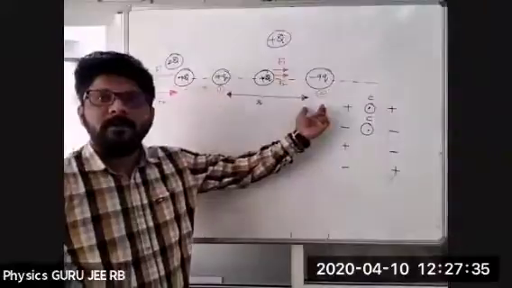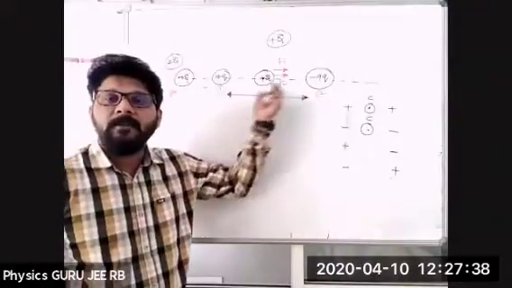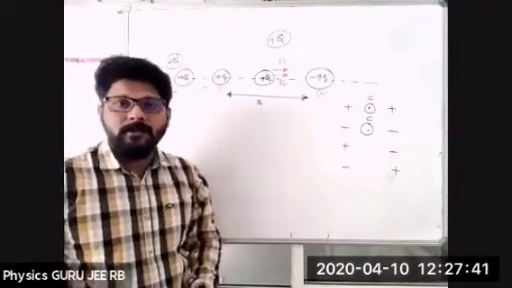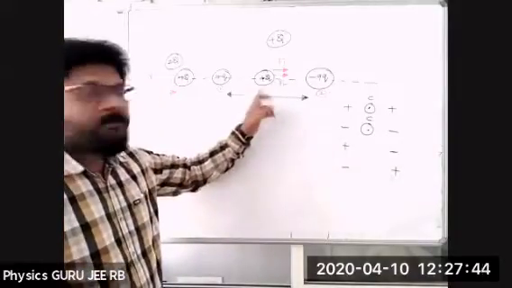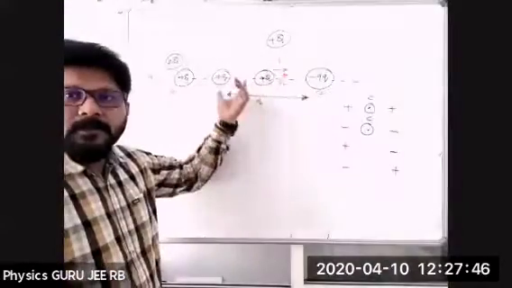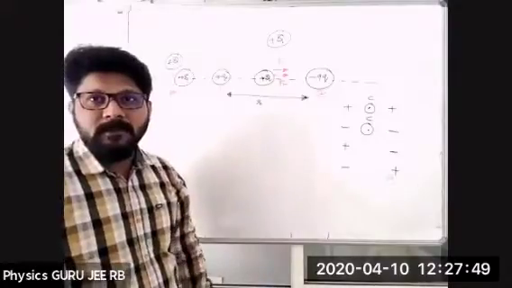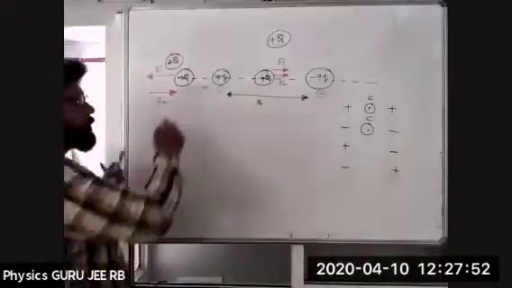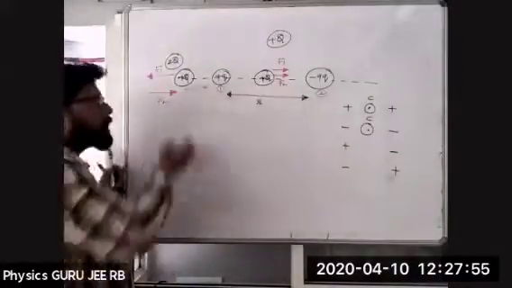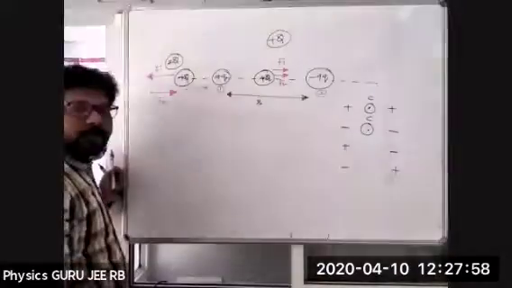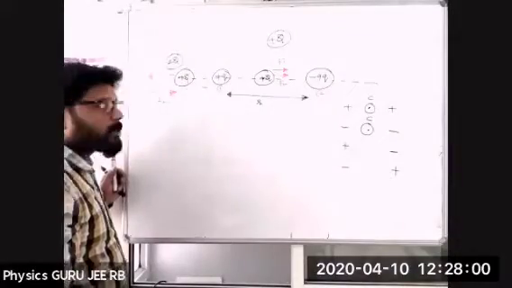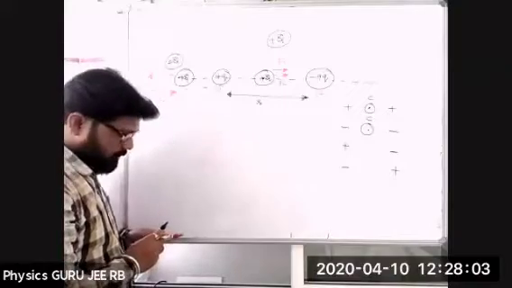F2 is greater because it's the product of Q and 9Q. We are only bothered about the magnitudes. Here, small plus q and capital Q. This magnitude is less when compared to this one. Now see, F2 is trying to pull and F1 is trying to pull in the backward direction. I am taking this with respect to the smaller charge.